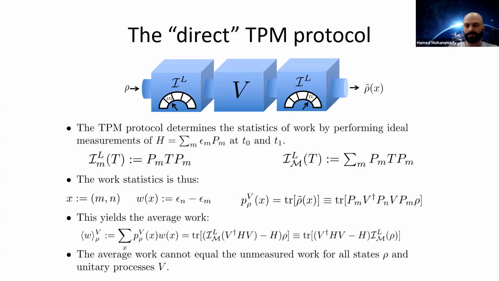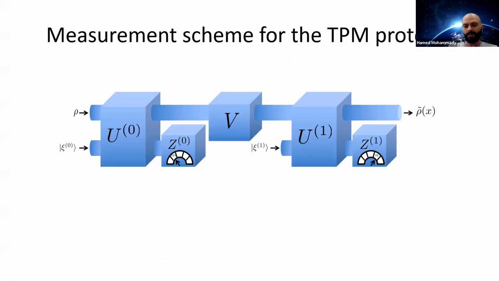This is usually referred to as the TPM definition for work not satisfying the unmeasured first law, for example. Now, how do we include the description of the measurement apparatus used to perform the ideal energy measurements at initial and final times?